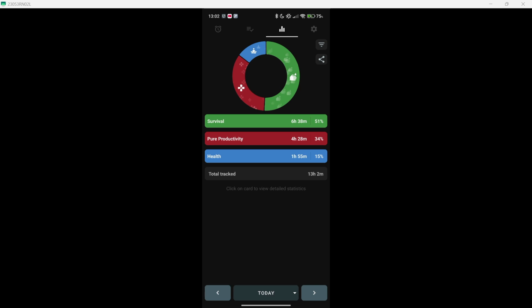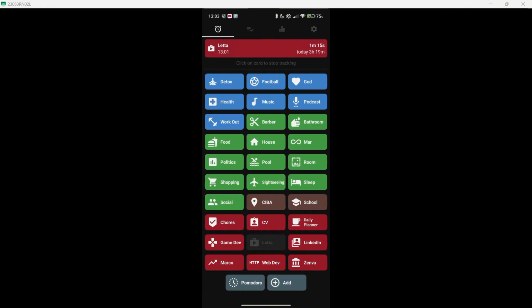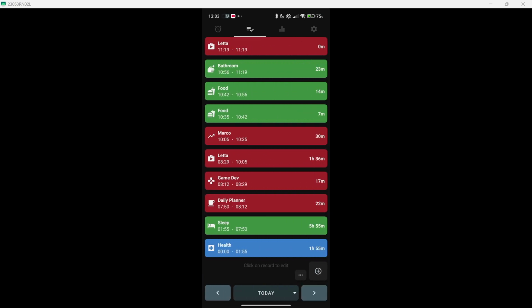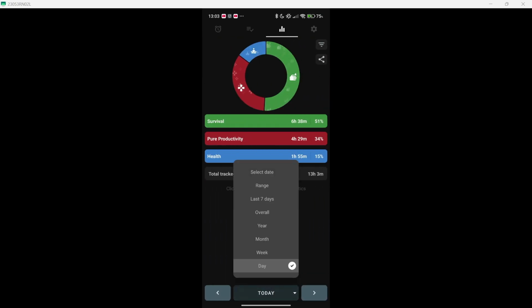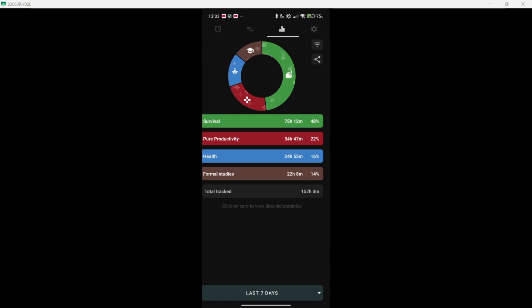Okay, so I also had to count that rest time that I got. So basically with this you will actually be able to see how productive you are or not. If you're able to track this 24/7, you're going to be able to go here and go to the last 7 days, and you will say, okay, in the last 7 days I have spent over 35 hours working, 25 hours working on my health, 22 hours on formal studies, etc.